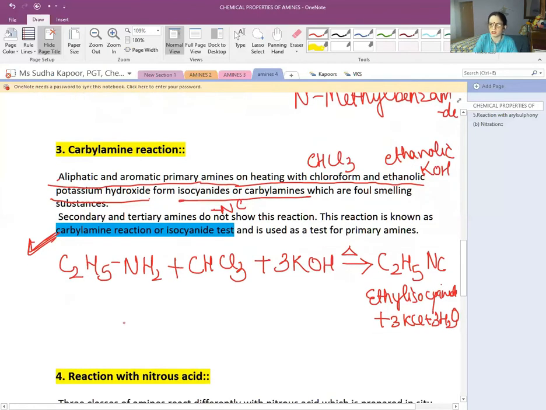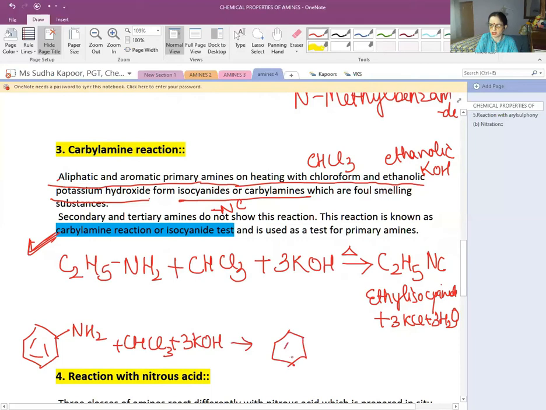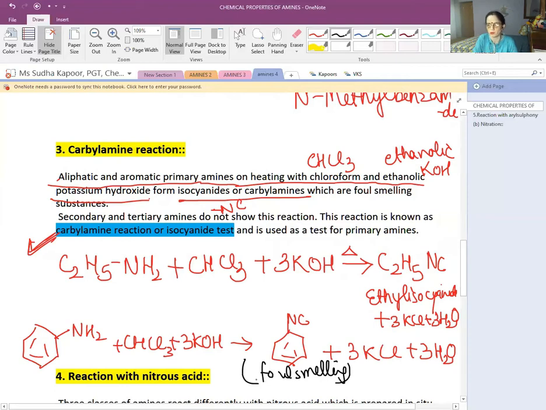But it is not only specified for ethanamine, it can also be done for aniline. Aniline plus chloroform plus 3 KOH, we will be getting a benzene ring with NC, which is known as phenyl isocyanide, along with 3 KCl and 3 H2O. Remember here, students, these isocyanides are very foul smelling substances. So this reaction helps in distinguishing 1 degree amine from 2 degree or 3 degree amines.